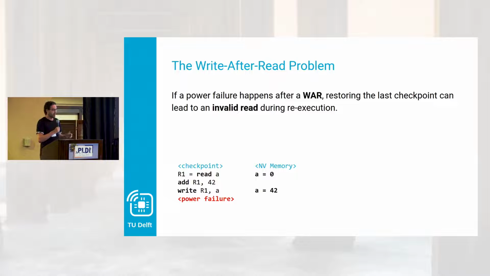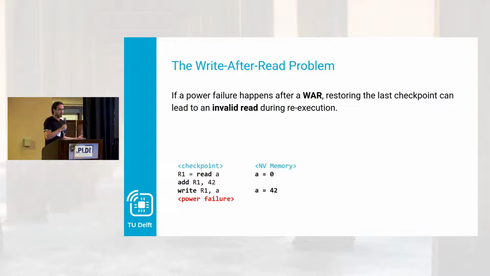So if a power failure happens after a write after read to the memory, restoring the last checkpoint can lead to an invalid read during the re-execution. So what do I mean by that? If you see this little code snippet of pseudo assembly, you can see your non-volatile memory holding a variable a, and it's now 0. Next, we read it into a register. We add some number to it. Now it should be 42, and we write it back.